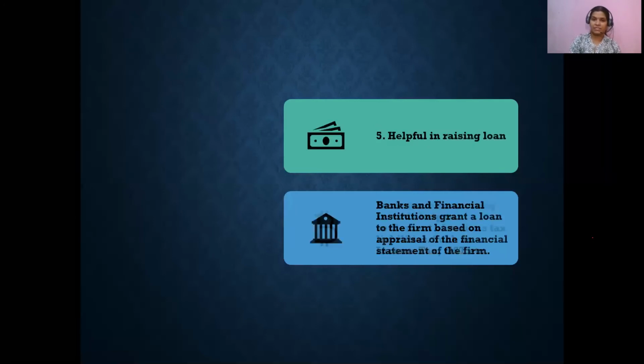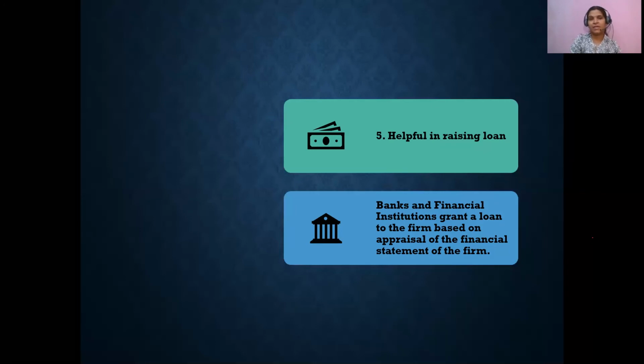The next advantage of accounting is that it is helpful in raising loans. If we maintain proper accounts year on year, then it acts as evidence, a document that can be used when you want to raise finance from banking or financial institutions.